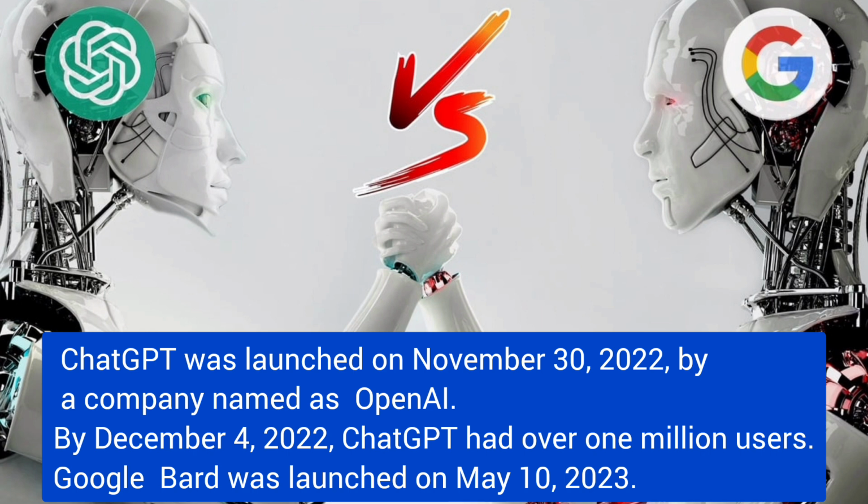ChatGPT was launched on November 30th, 2022 by a company named OpenAI. And by December 4, 2022, ChatGPT had over 1 million users. So it was a big achievement and it really disrupted the internet community. Google's chatbot, named Google Bard, initially started inviting users on March 21st, 2023. However, Google Bard was launched on May 10, 2023.